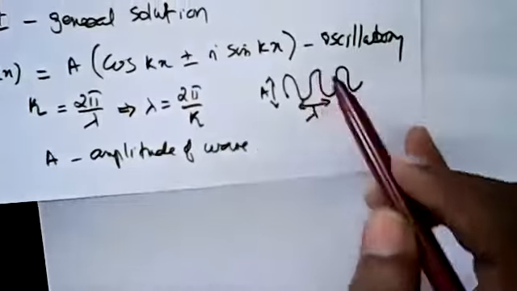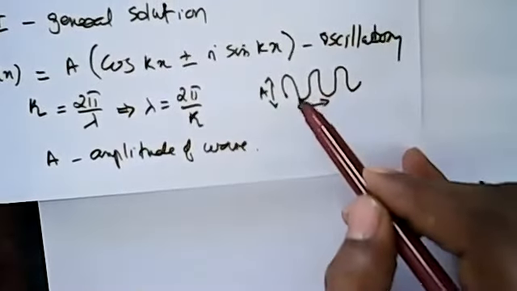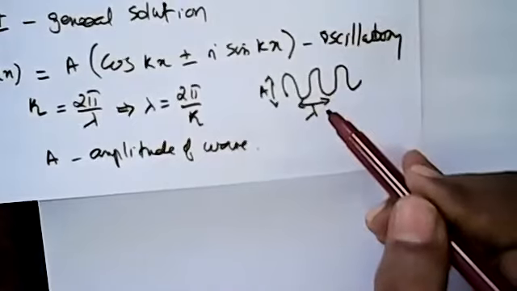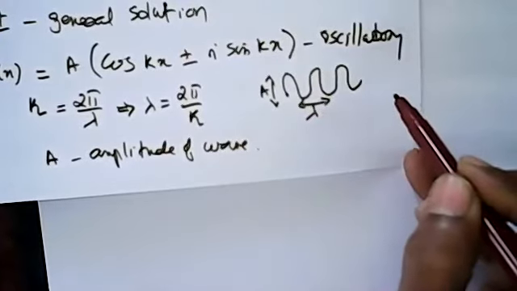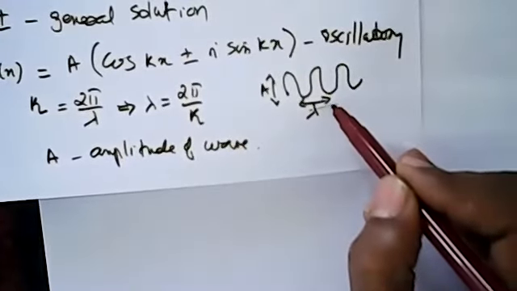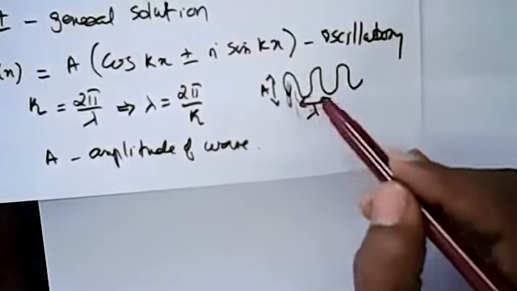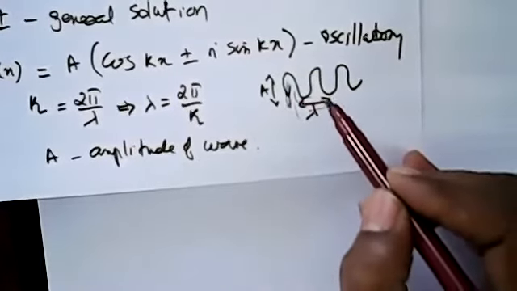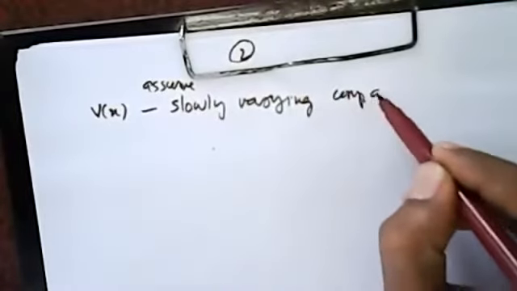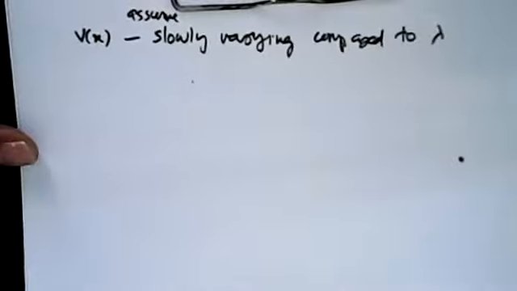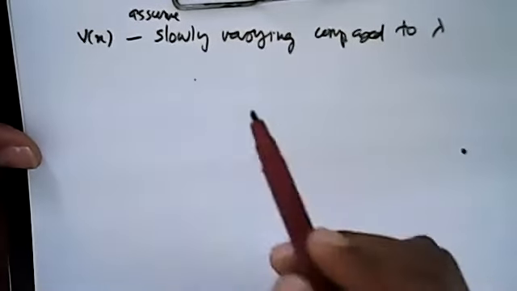Actually, it is compared with the wavelength. For several wavelengths, potential is constant, or if there are a large number of waves you are considering, potential is varying, meaning amplitude is varying. So let us assume that potential is slowly varying compared to the wavelength lambda.